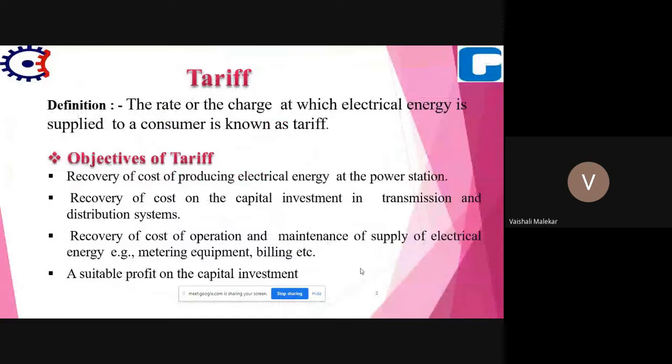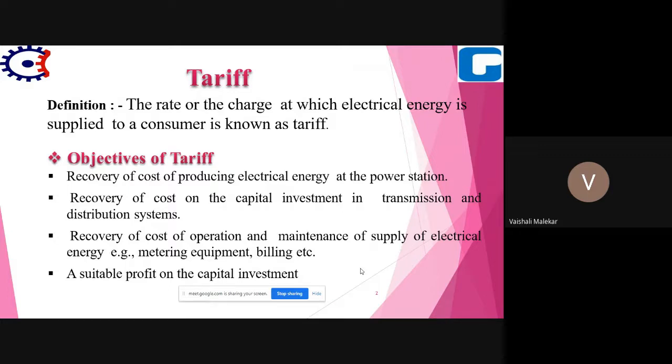Okay, so tariff. So what is tariff? Whenever we say tariff, the tariff is the rate at which electrical energy is sold to the consumer, or we can say the charge at which electrical energy is supplied to the consumer is known as tariff. So, in terms of tariff, we are paying for electrical energy. As we are paying the electricity bill, we are paying the tariff.